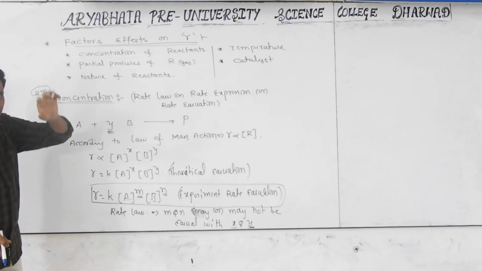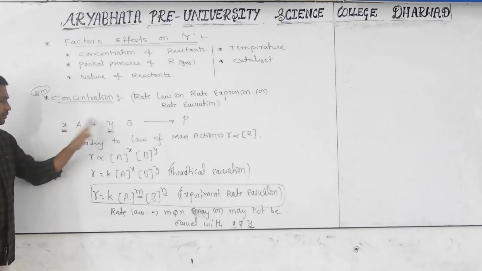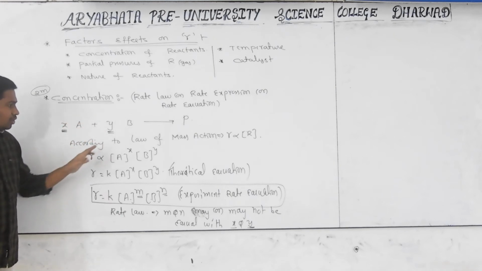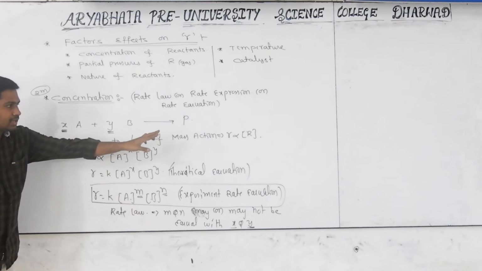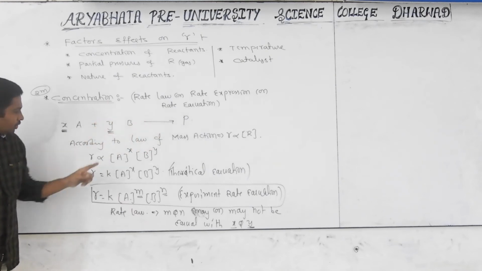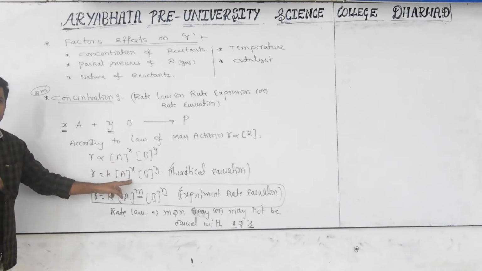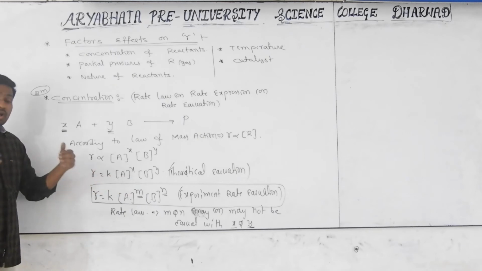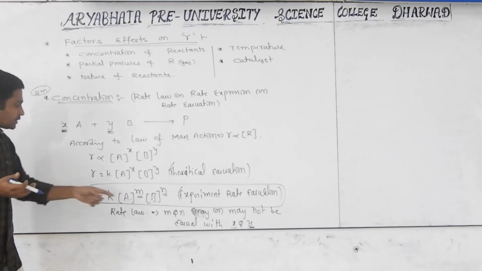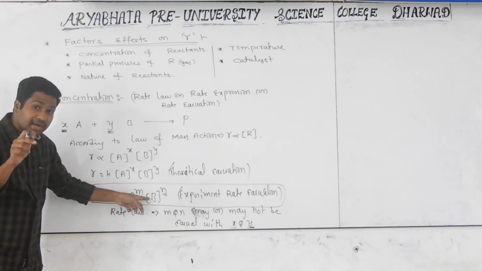But see, look very carefully at this information. You take one common reaction with different moles of the reactants. According to the law of mass action, in every chemical reaction the rate of reaction is directly proportional to the concentration of the reactants, 100%. You apply this and take some concept. This is just a theoretical equation. But after doing the experiment, what comes? Some m and n come as its powers. What is the condition here?